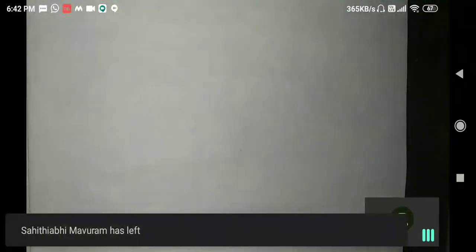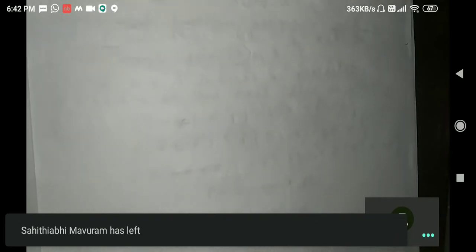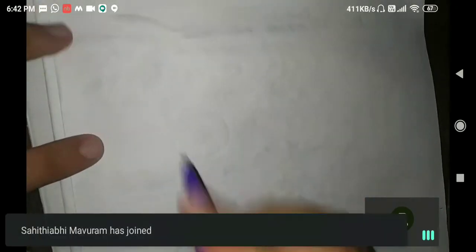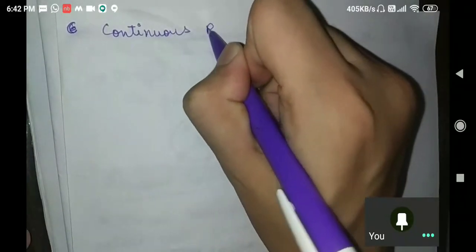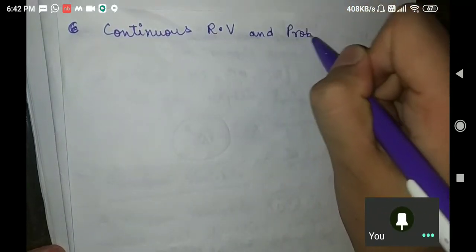Now let us take an example of your continuous random variable. When we do the questions, you will get more clarity in this. Continuous random variable and probability density function.